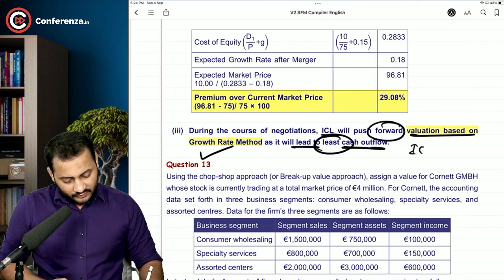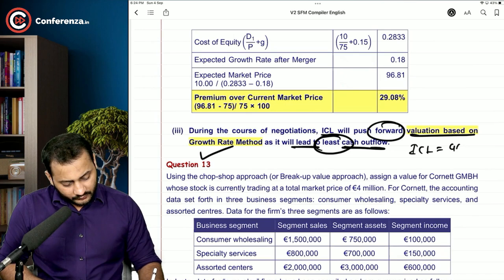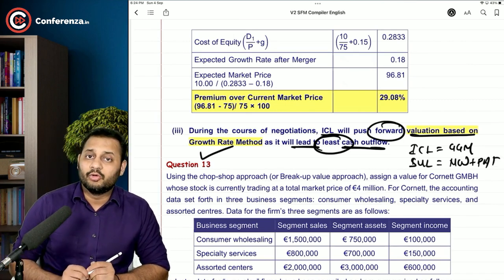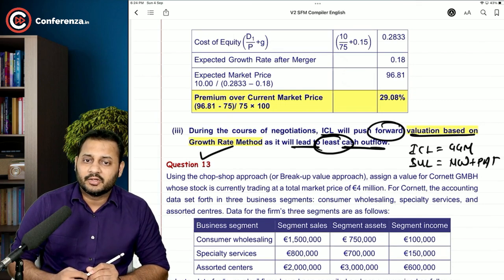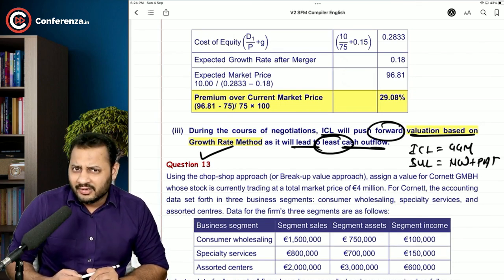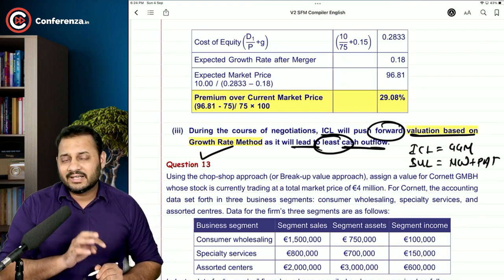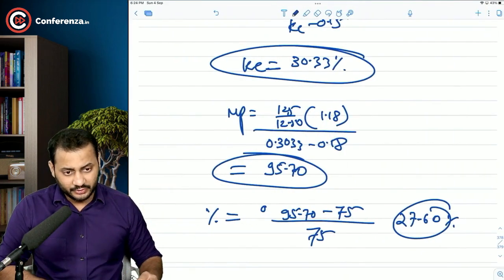ICL will always prefer to go for the Gordon growth model, and SVL will go for the net worth plus profit after tax model because it is giving them more of the money, right? Seller will always want a higher amount, buyer will always want a lower amount. So what exactly did we do in this question?